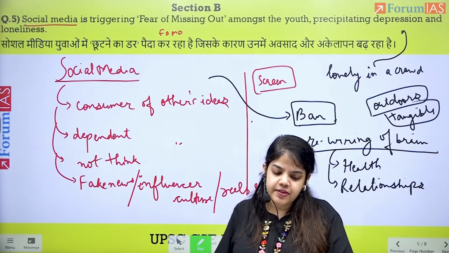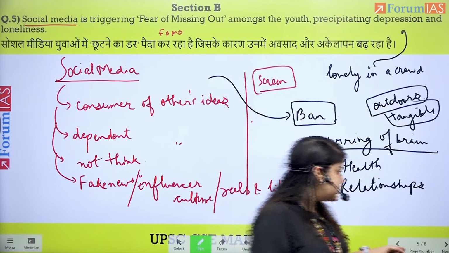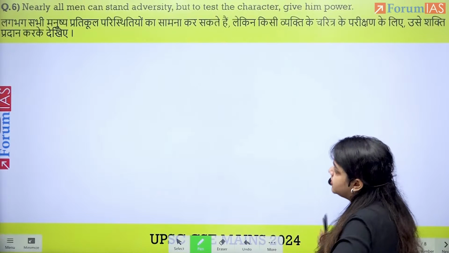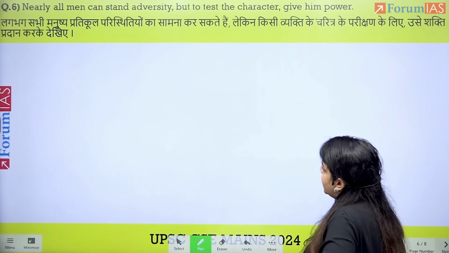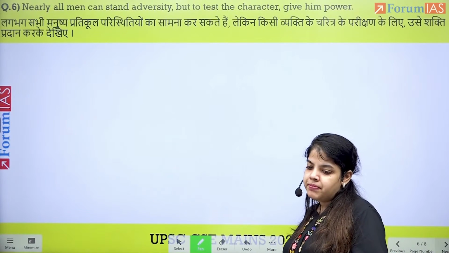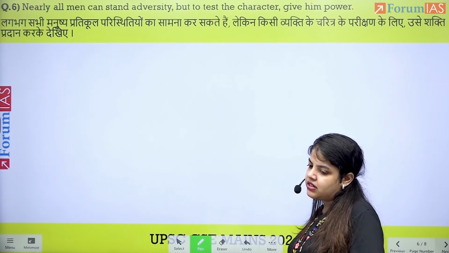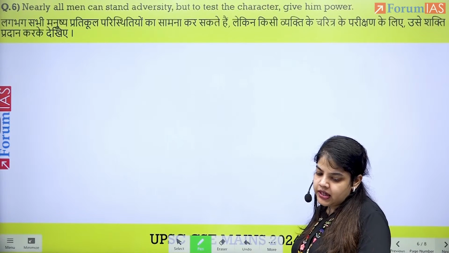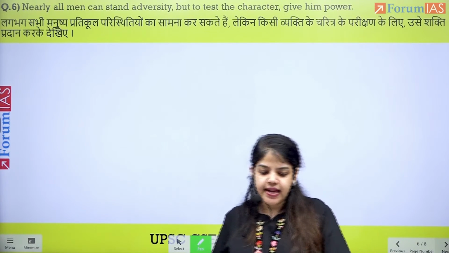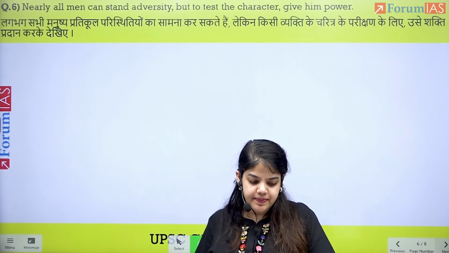With this, we will be able to talk about the next topic. The next topic is the sixth question from the exam: Nearly all men can stand adversity, but to test a man's character, give him power.